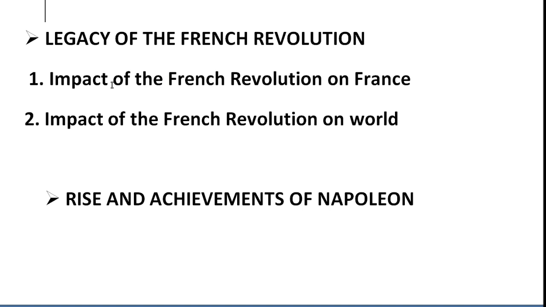Now we are going to discuss the impact of the French Revolution on the world. First of all, from the French Revolution we got three important words: liberty, equality and fraternity. In the preamble of our constitution, these three words are mentioned, and not only mentioned, we all follow these three words. It also spread the idea of human fraternity, which is one of the chief attributes for promoting the ideas of love, unity and cooperation among the different sections of society.